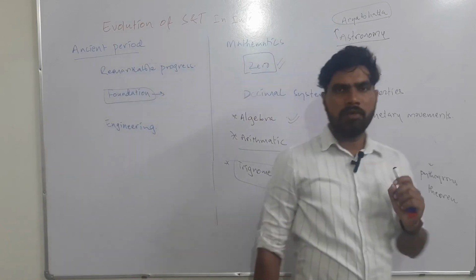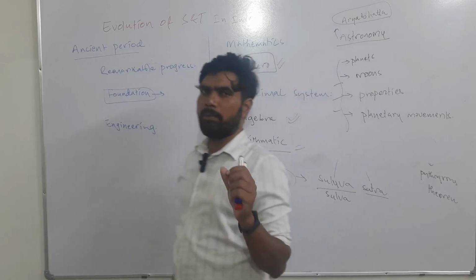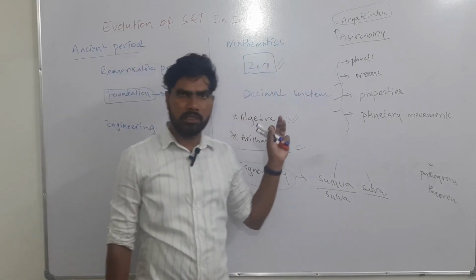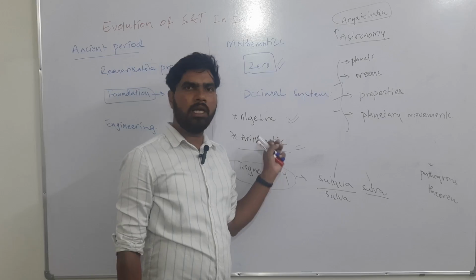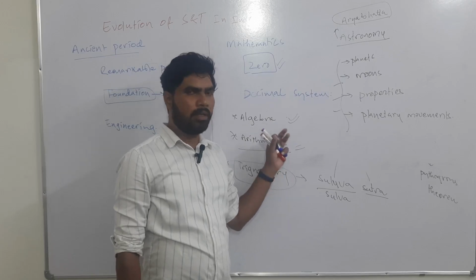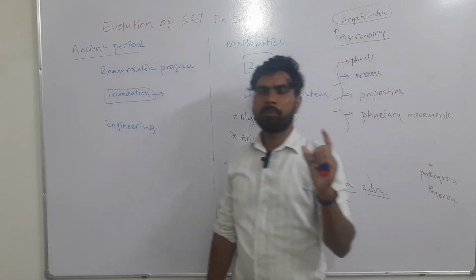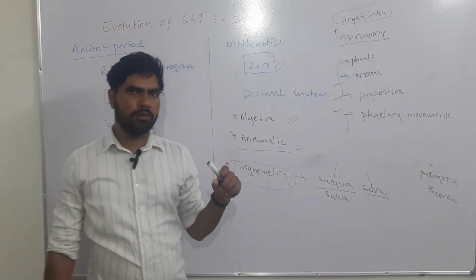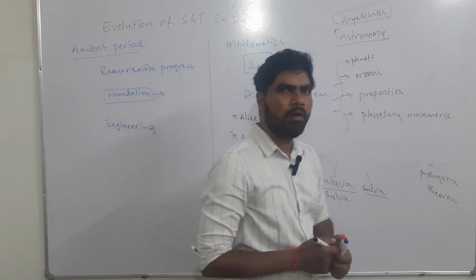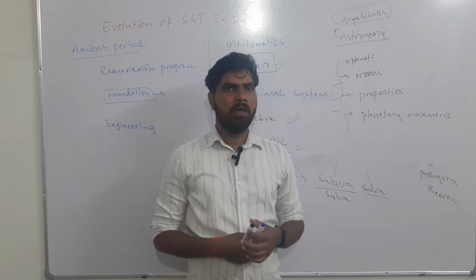I just want to mention one thing. I am not mentioning the individual scientists' names elaborately in this topic, because those things you are going to study in detail in history, art and culture.